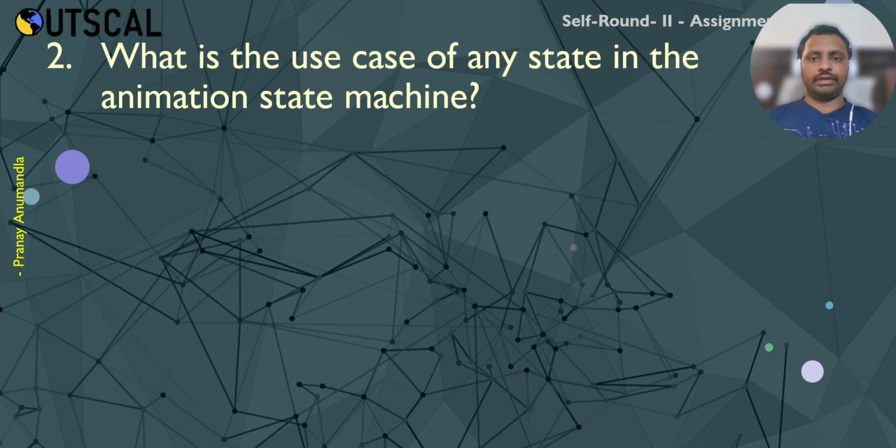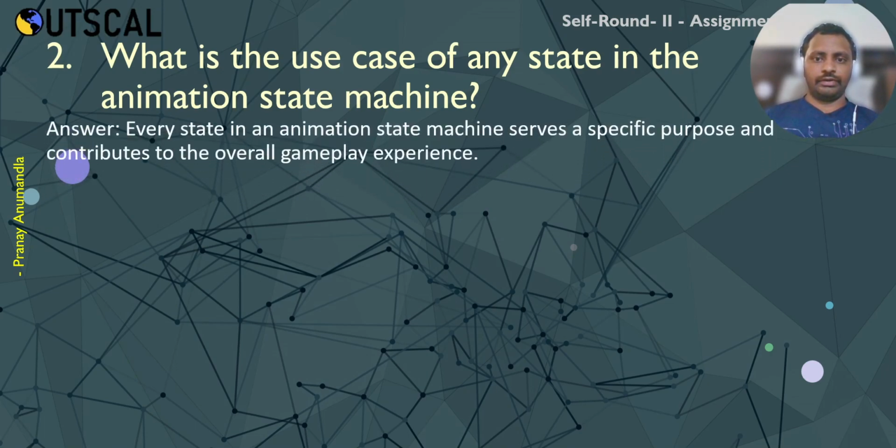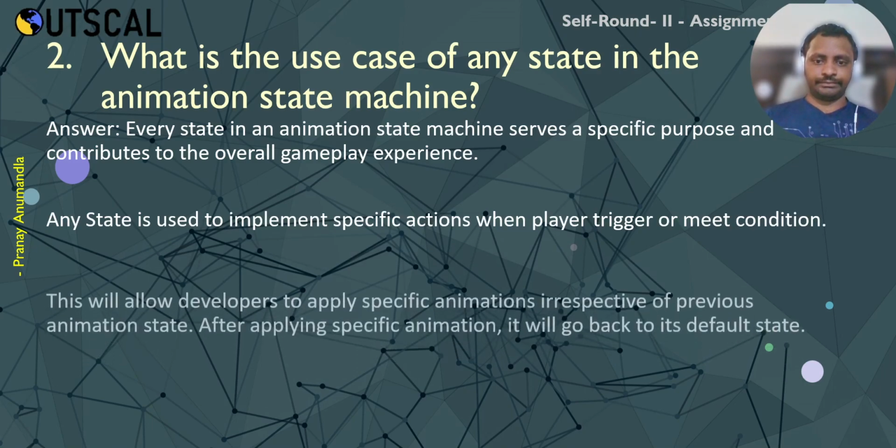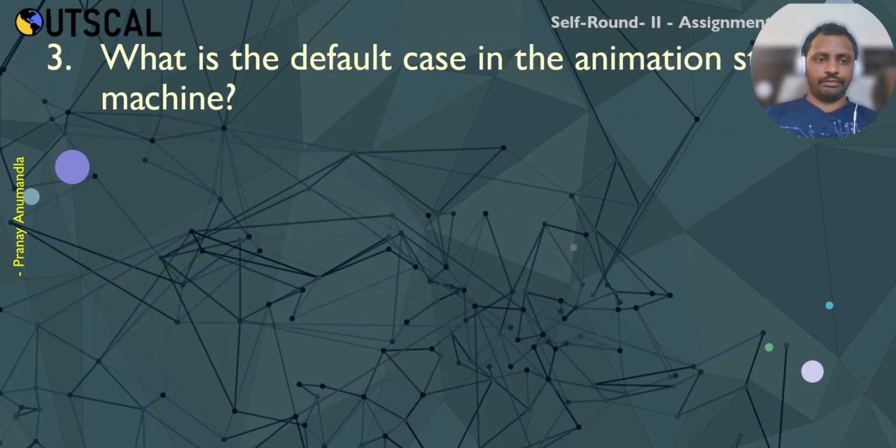So we write a condition from any state to the jump state, whenever jump is true, and it will execute the jump animation irrespective of the previous animation state. We will use an any state to jump transition to execute this. It might be jump or anything, it will execute the required animation irrespective of the previous state.